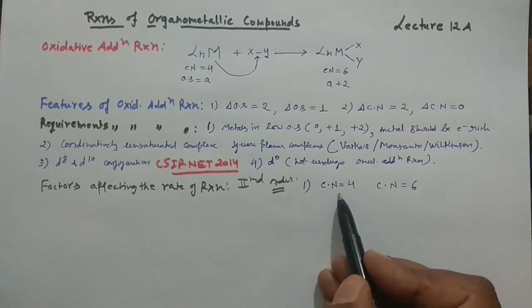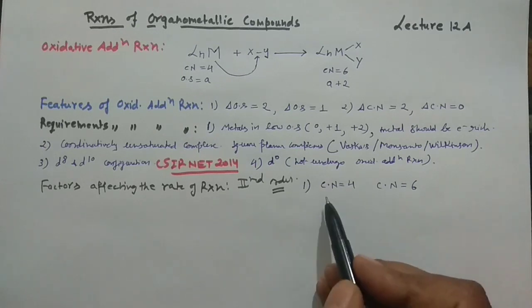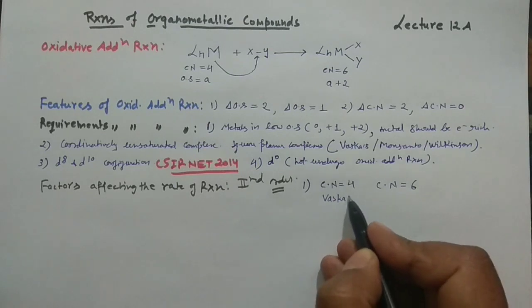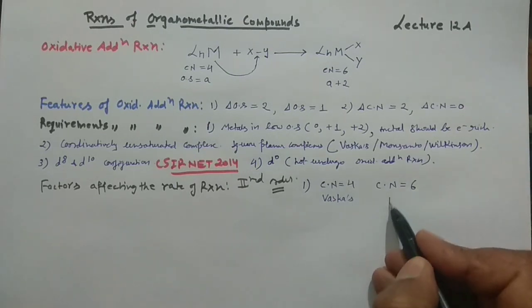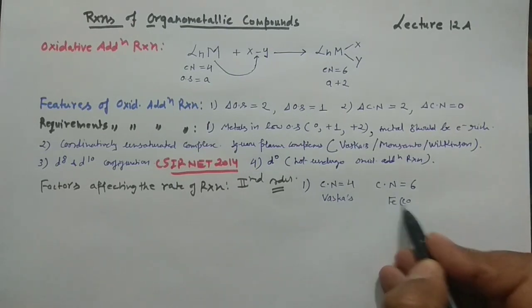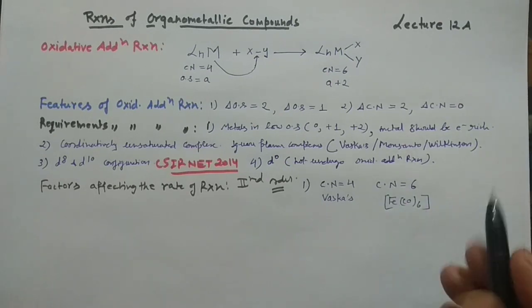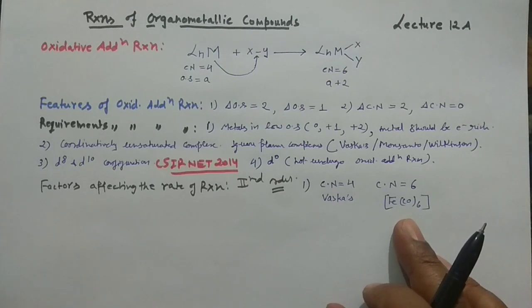So whenever you compare this complex, say Vaska's complex, and in that case say you have Fe(CO)6, for example. I'm not saying that this particular complex would undergo this kind of reaction, I'm just assuming.